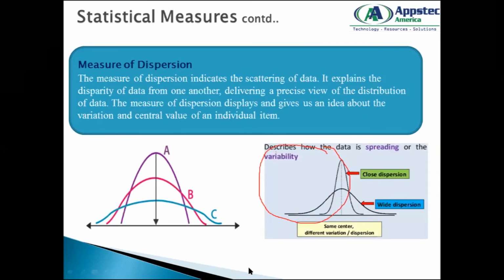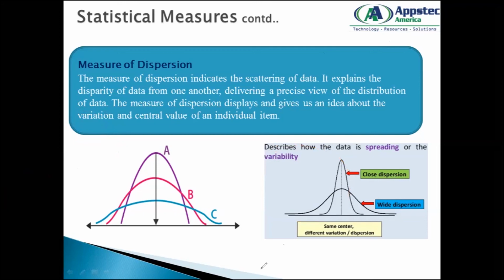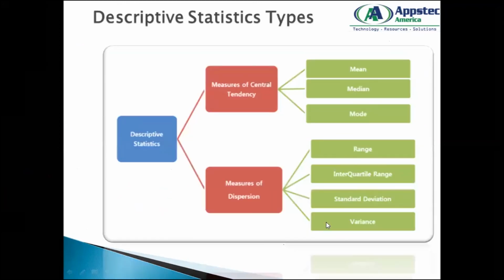And then we saw the dispersion of the data, that means how dispersed my data is. How do we check? We have some measures which we will talk about tomorrow, but dispersion tells me the spread of my data from an average or mean value, whether it is widespread or close dispersion. So that's what we had in my last slide.